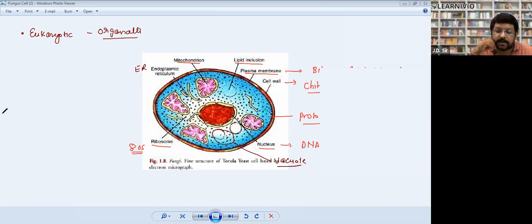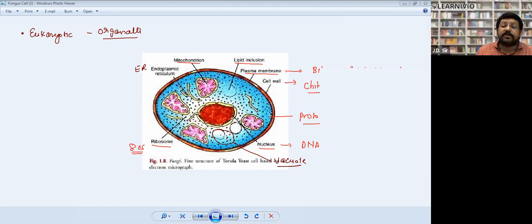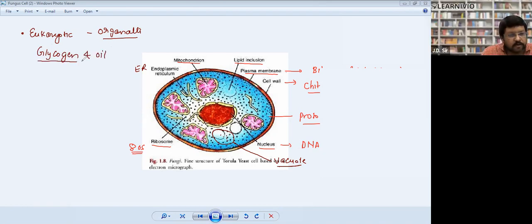Got it? Okay, food reserve. Food reserve means these are the cells which reserve food. Some part they use for energy generation, and some part they reserve inside their body. Got it? Okay, sir. So food reserve is glycogen and oil.